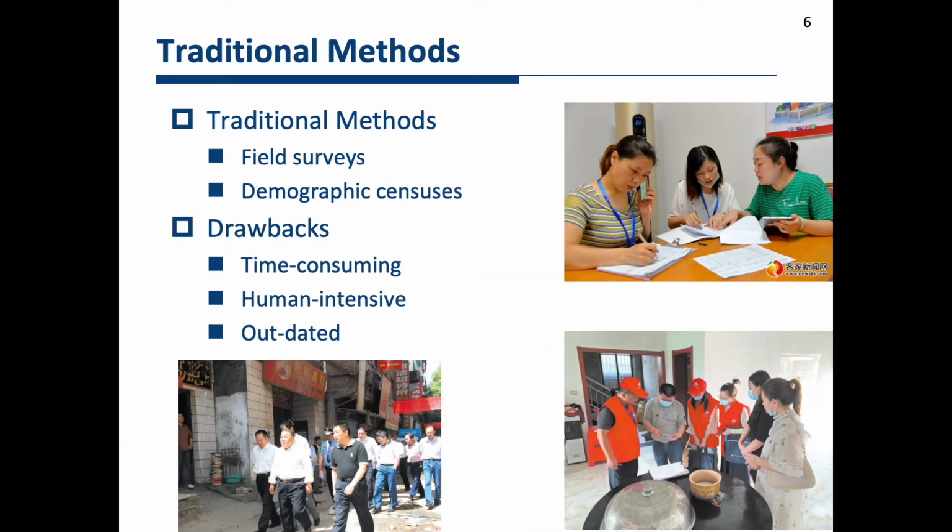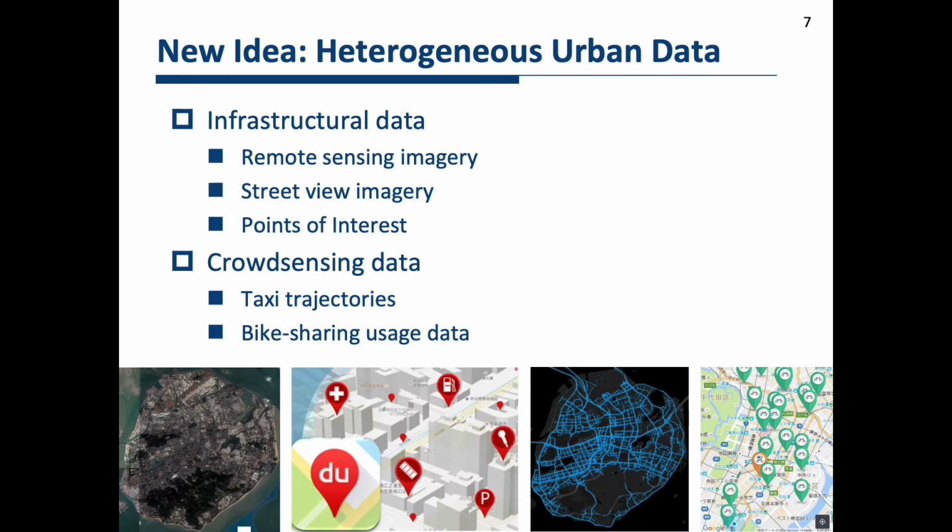Traditionally, urban authorities usually resort to field surveys and demographic census by sending out investigators to urban villages. However, these methods are usually time-consuming and human-intensive. Besides, as urban villages are continuously being renovated, these statistical data are easily outdated and do not reflect the state of the art.